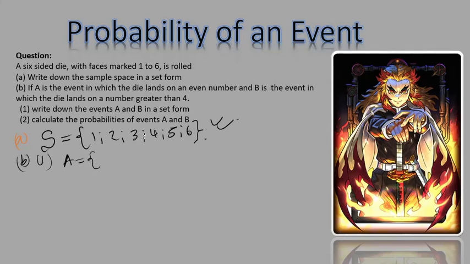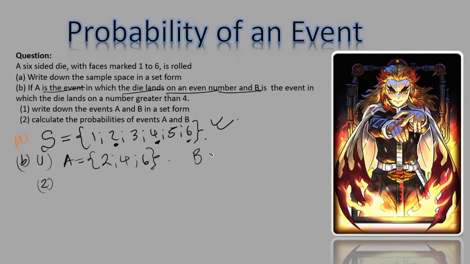So event A. Set form, remember, this is how you always do it. What is happening in event A? We said event A is us getting a die landing on an even number, right? So which ones are the even numbers? From the sample space, it's 2, it's 4, it's 6, right? So I have 2, I have 4, I have 6.